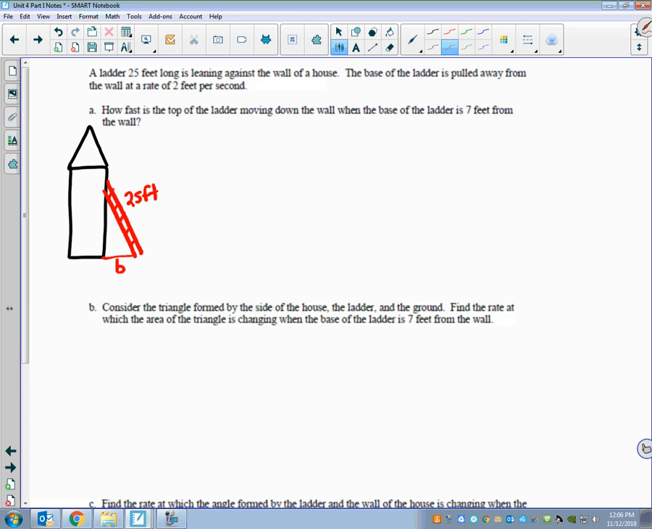Or maybe we could call it X. I don't know. Do you want X or B? We could do X because it's horizontal, right? And then this, if it falls down, we could call that Y.